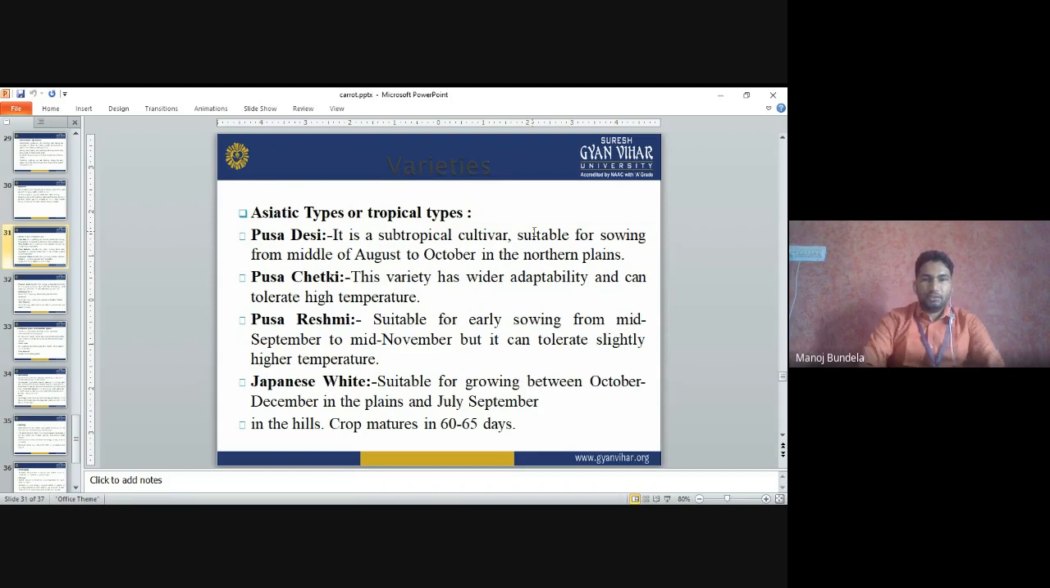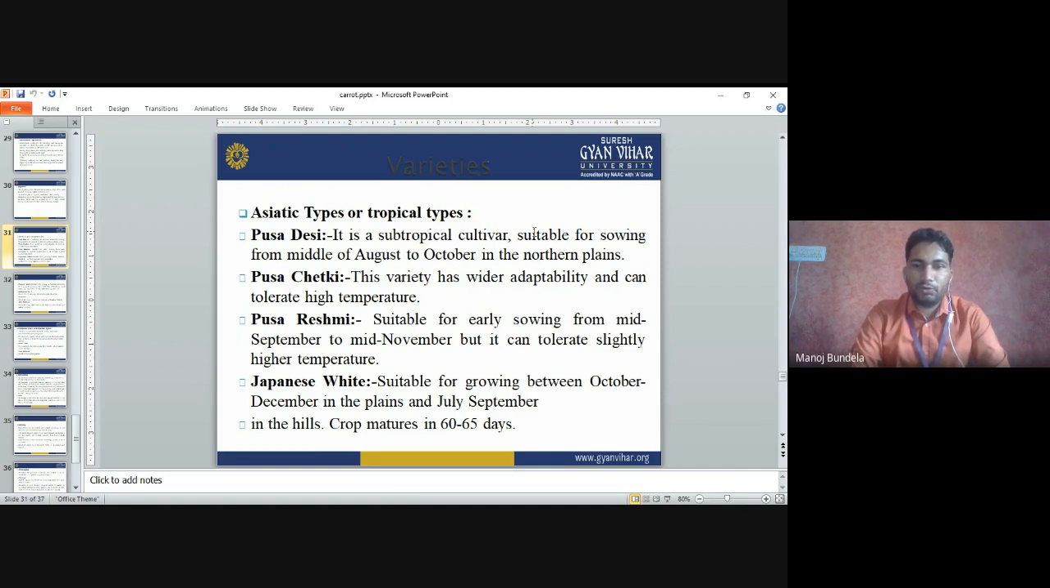Next is varieties. The Asiatic type of varieties that are grown in tropical areas are Pusa Desi. Pusa Desi is a subtropical cultivar suitable for sowing from mid-August to October in the northern plains. Pusa Chetki has wider adaptability and can tolerate high temperature. Pusa Rashmi is suitable for early sowing from mid-September to mid-November, and it can tolerate slightly higher temperature.